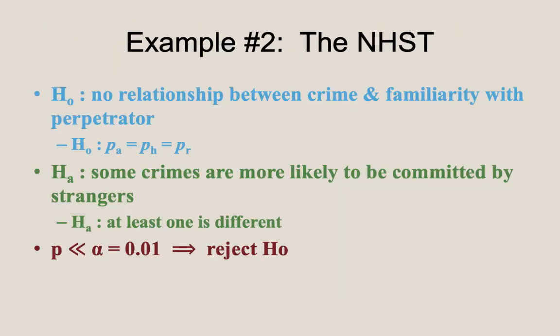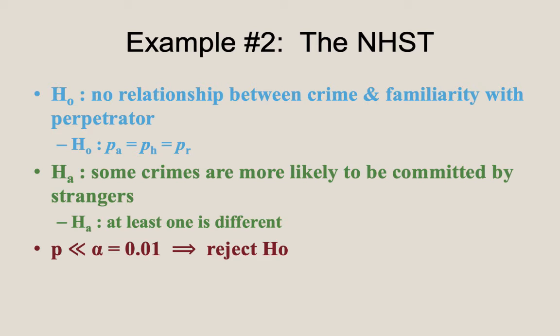Now we know the finding, and it almost makes it so that we don't even need to pick a significance level, but we wouldn't have known this before we collected the data. So it is always a good idea to start by, quote-unquote, setting the rules of the game, i.e. set your significance level at the start of your study. So let's say we had picked the value alpha equals 0.01.